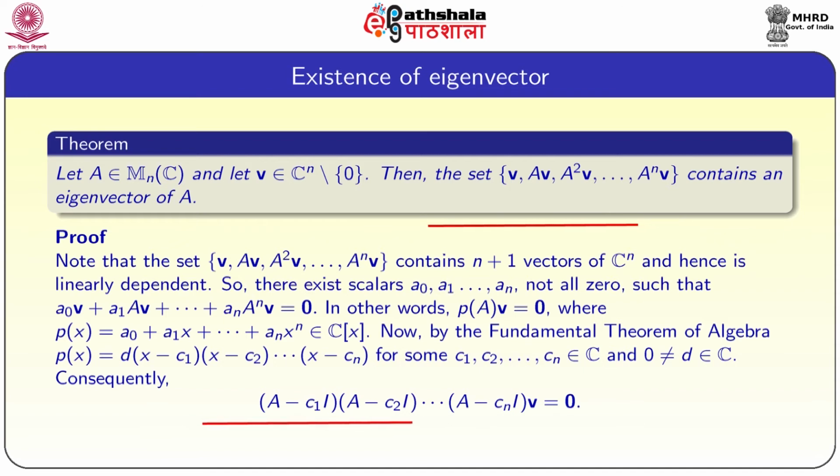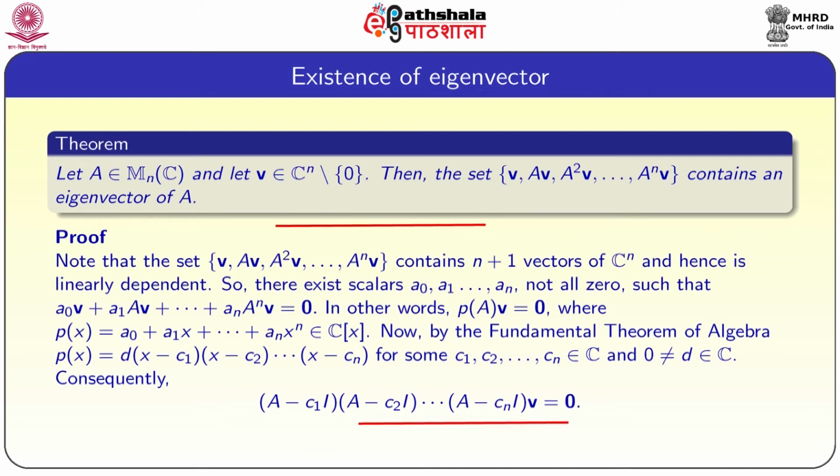In other words, p of A into v equal to 0, where p of x equal to a0 plus a1 x plus and so on an x power n, which belongs to C of x. Here C of x means the set of all polynomials in x with coefficients from complex numbers. So, p of x is a polynomial with complex coefficients.